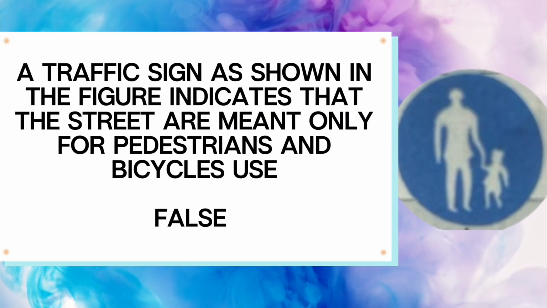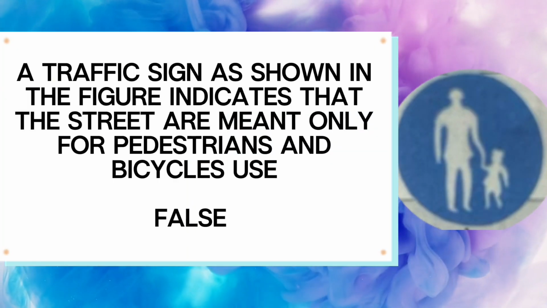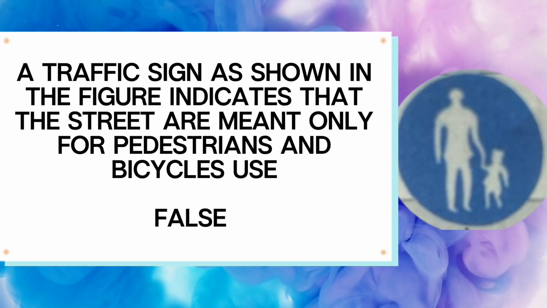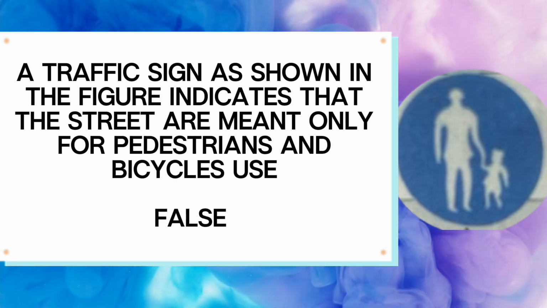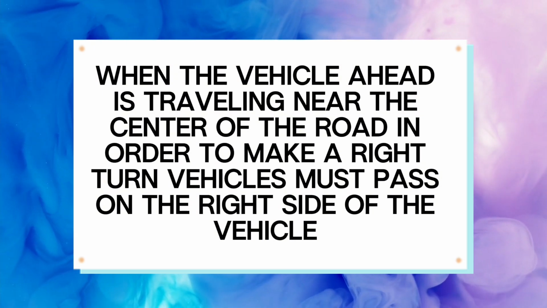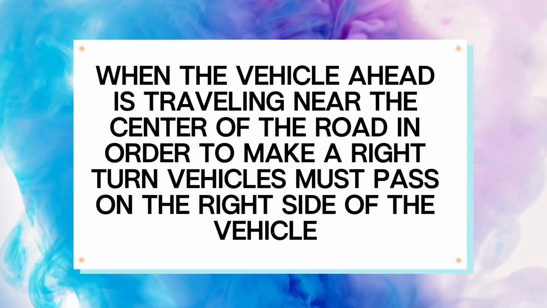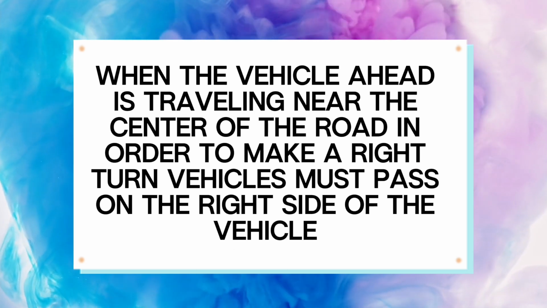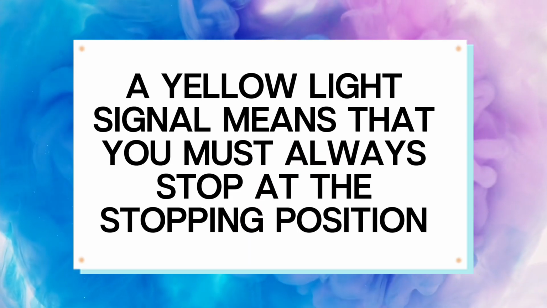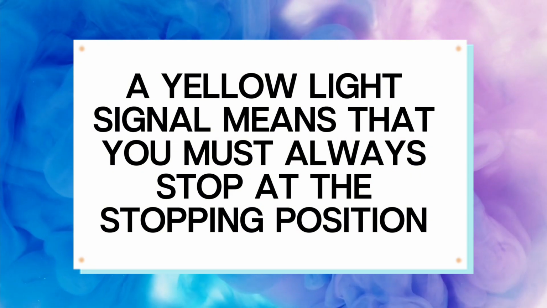False. A traffic sign as shown in the figure indicates that the street is meant only for pedestrians and bicycles' use. False. When the vehicle ahead is traveling near the center of the road, in order to make a right turn, vehicles must pass on the right side of the vehicle. False. A yellow light signal means that you must always stop at the stopping position.